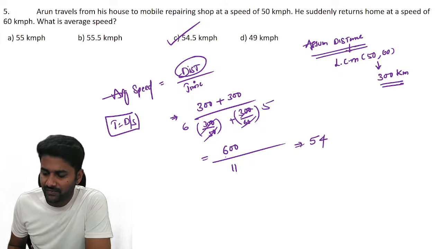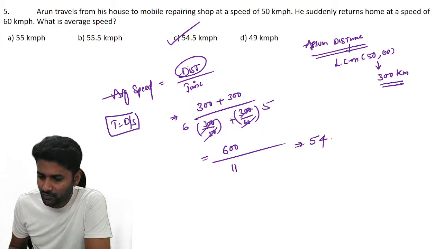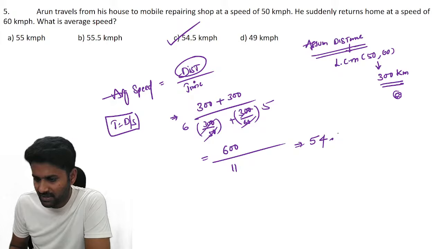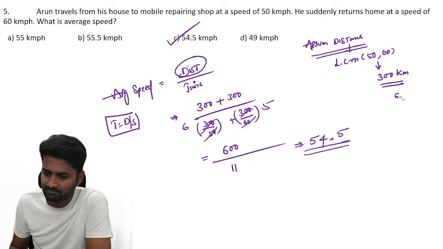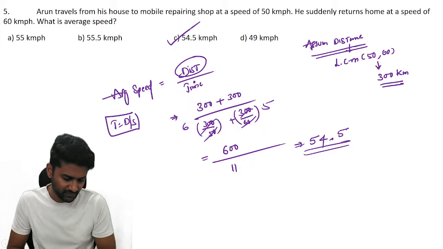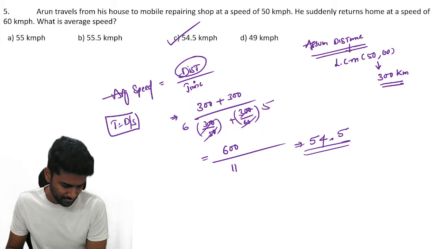So 11 into 5, 55. Again 50. 11 into 4, 44. Again we have 60, decimal again 60. 11 into 5, 55. So it keeps going, 54.545454 something. So according to the option, it's 54.5 km per hour. Clear?